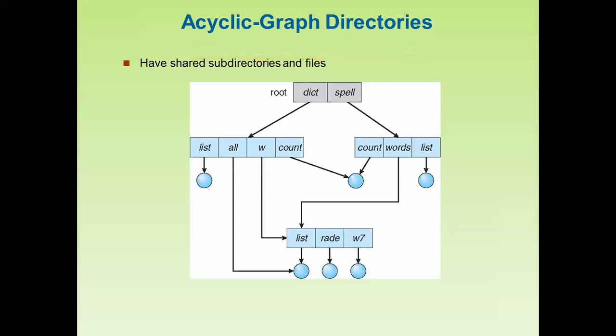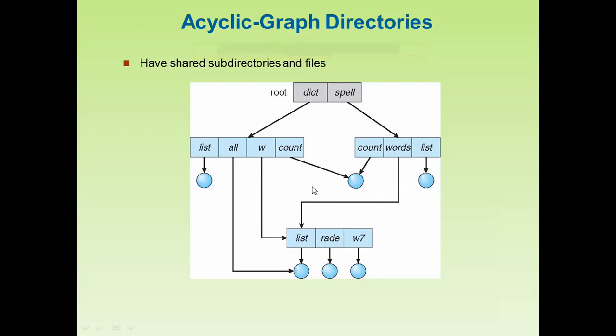In this case you can see shared subdirectories and files. Here there is a sharing system of subdirectories, because this is the main directory and these are the subdirectories. The subdirectories share the files. This is the common file which is shared by both the directories here.